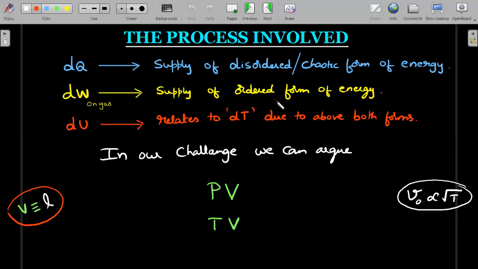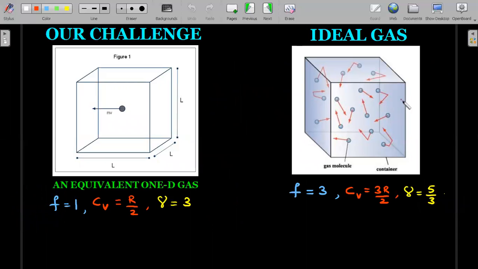It's a supply of ordered form of energy. You'd see the molecules gain momentum because of the PdV work or whatever work that you do. It's an ordered form of supply. And both of these together will try to change the value of dU, which in turn is related to the change in temperature, right? Unlike our ideal gas where the walls, if they compress, they start providing orderly velocity, and there could be a heat supply from outside in usual ideal gas processes, you end up having both the forms of dQ and dW.